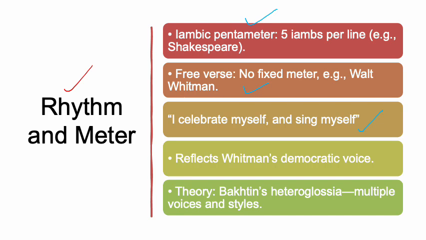In this case, Bakhtin's concept of heteroglossia becomes very important because he says that in literature, especially in fiction, we can use multiple voices and styles in language. So this multiplicity of voices and styles makes it important for us when we say that the language of poetry carries rhythm and meter.